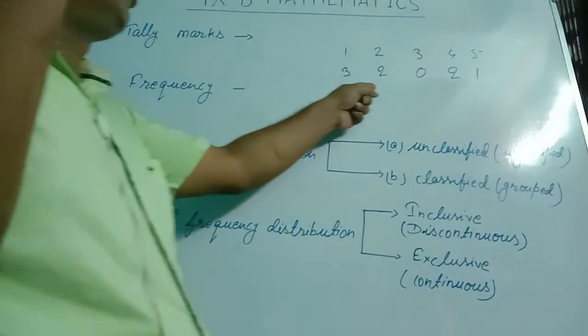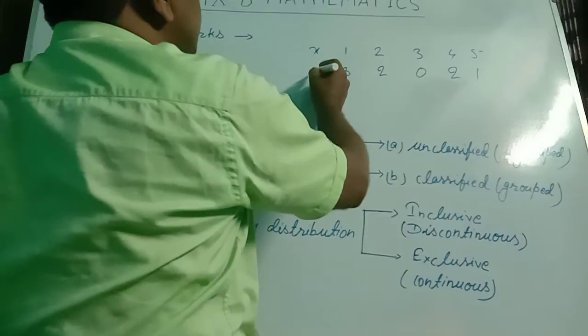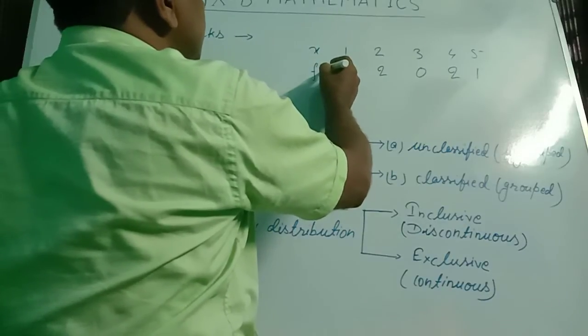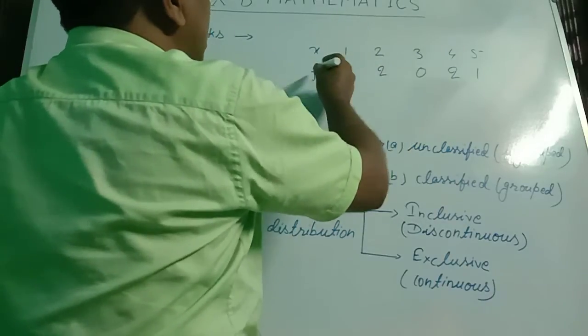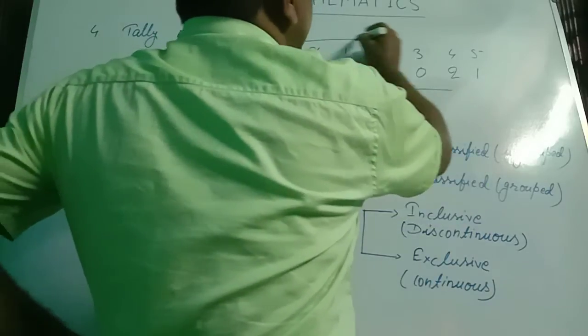So this is called the frequency distribution. The variate is denoted by x and the frequency is denoted by small f, and we represent this in a table.